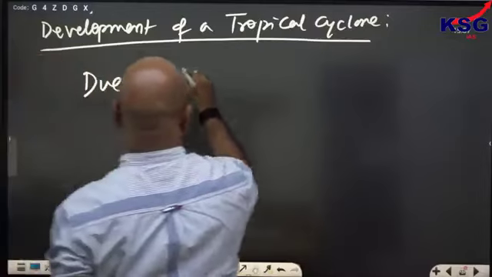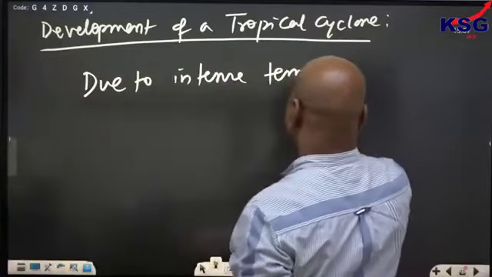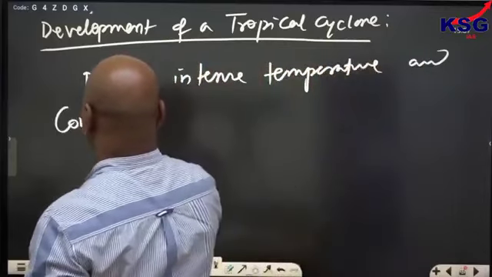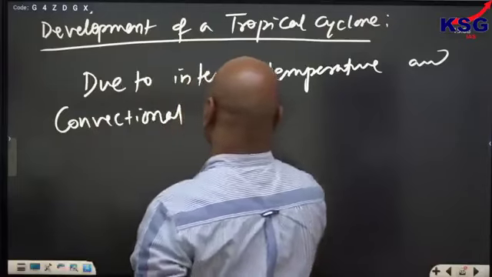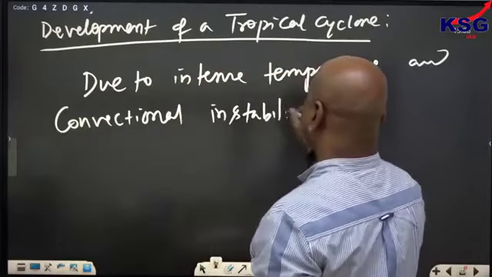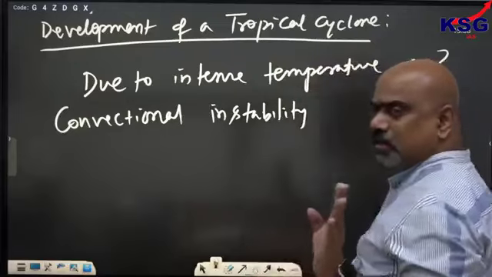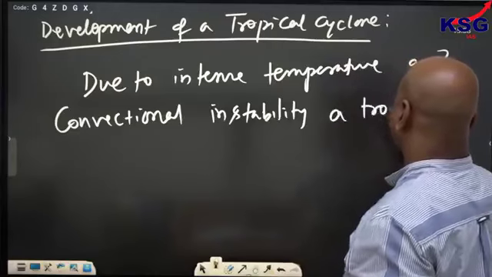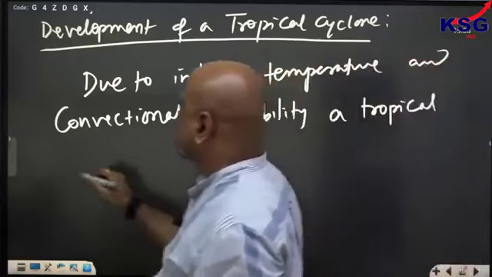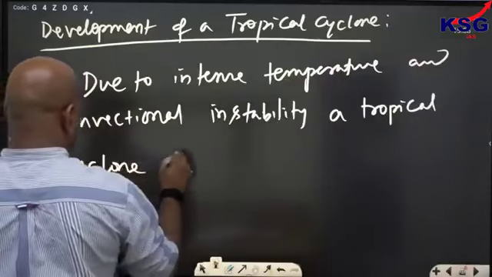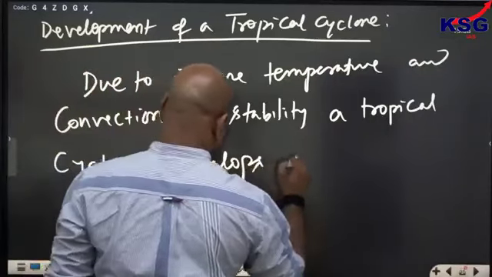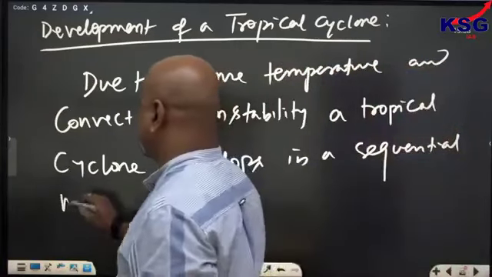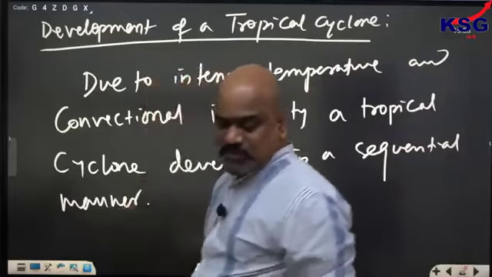Due to intense temperature and convectional instability, a tropical cyclone develops in a sequential manner.